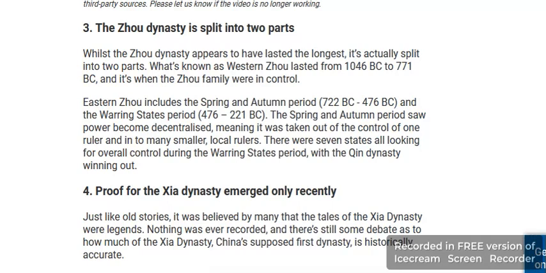The third fact is that the Zhou dynasty split into two parts. The Zhou dynasty appears to be the longest, and it is split into two parts known as the Western Zhou and the Eastern Zhou. The Western Zhou ran from 1046 BC to 771 BC. The Eastern Zhou included the Spring and Autumn period and the Warring States period, when power became decentralized. Local rulers, seven states, were all looking for overall control during the Warring States period, with the Qin dynasty winning out.